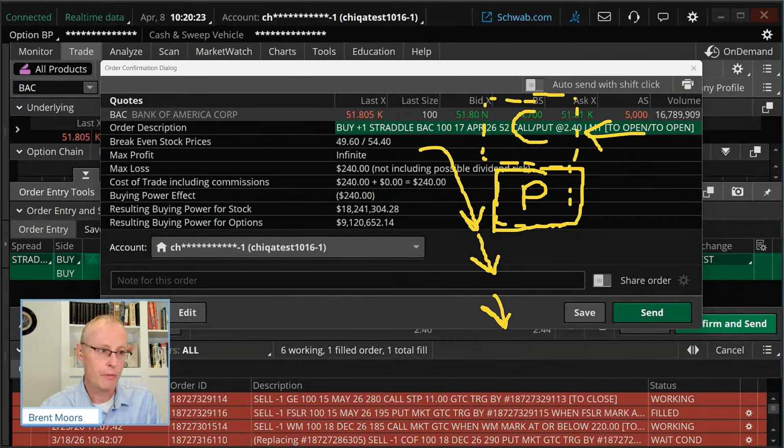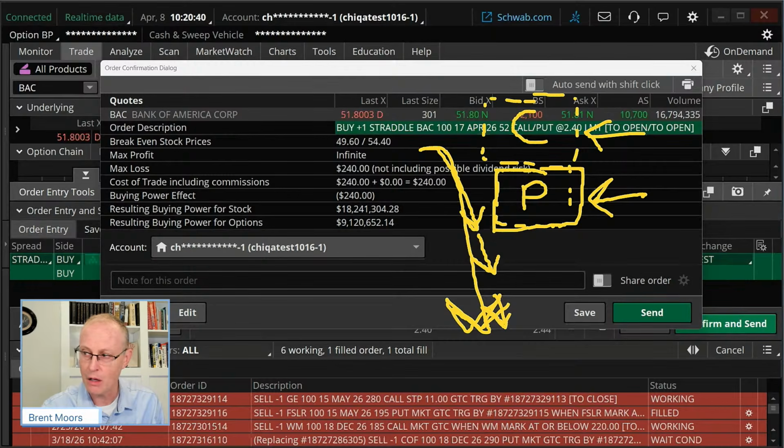Okay. So, question from Charles: what if the stock gaps down? How do you manage the risk? Well, let's say it gaps down. That's great, because if it gaps down a lot, that means our put is making money. Yes, we're losing money on the call, but as long as it moves outside of this range here, our break-even points, we're making more on the put than the call. I'm hoping that makes sense there.